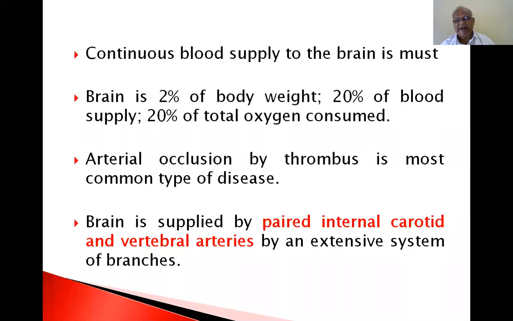The brain is supplied by paired internal carotid arteries and vertebral arteries by an extensive system of branches. So the carotid system and the vertebral system of blood vessels supply the brain. Once again, the right half of the brain and the left half of the brain have their own blood supply. There is little or no mixing of the blood supply of the right half of the brain with the left half.